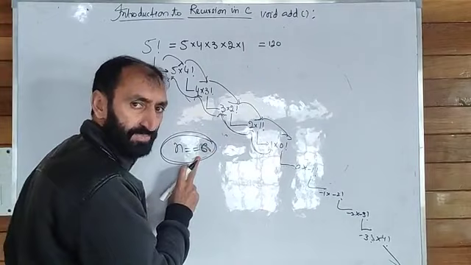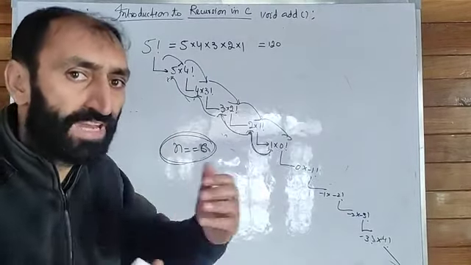This condition will never be met, so it will go into an infinite loop.